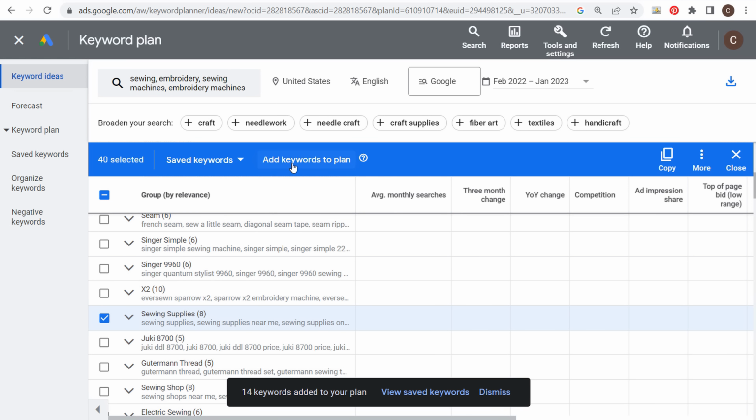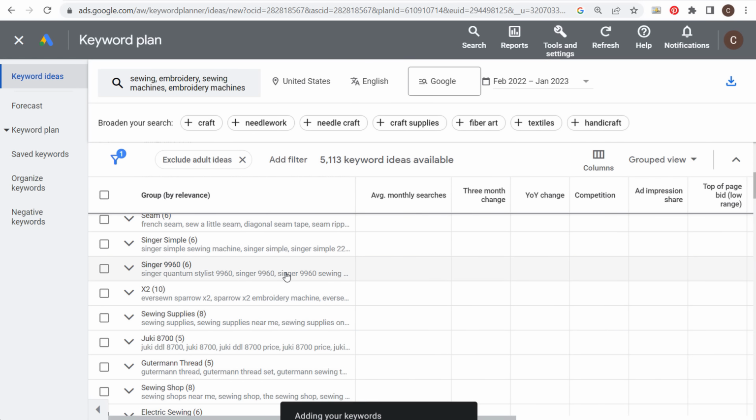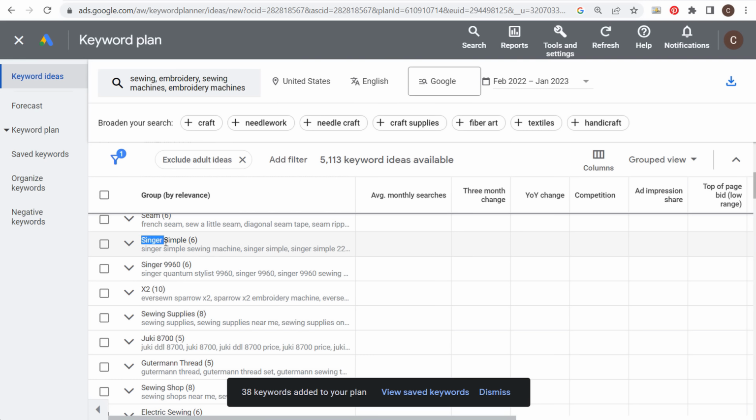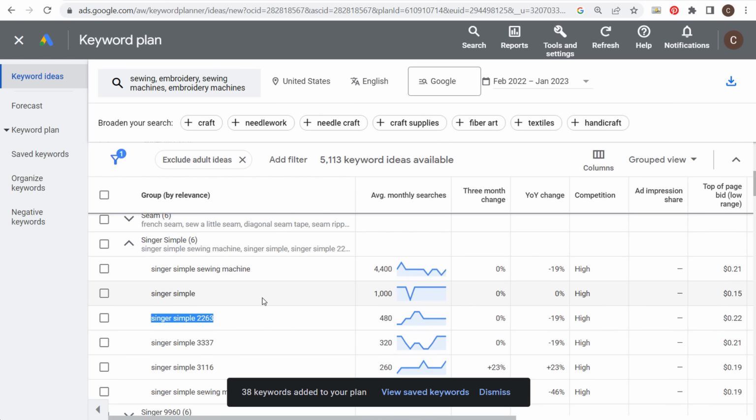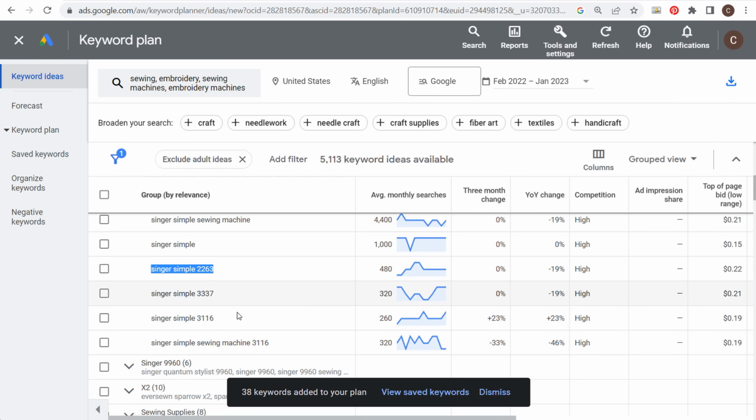So we're going to add these keywords to our plan, and you can continue to add all of these different keywords. This is going to be 40 more keywords, but I really like looking at the grouped view because of one of the things that you can see is just looking at these 2 words here, Singer Simple. Singer Simple sewing machine, Singer Simple 2263. What I can do, again, on my page, is the 5 best Singer Simple sewing machines. There are 4,400 average monthly searches for Singer Simple sewing machines. It's going to be much easier to rank for a keyword like this and potentially some of these other keywords that are also getting plenty of search volume as well if we create a page on our website like that and link out to some of these top-rated simple Singer sewing machines.